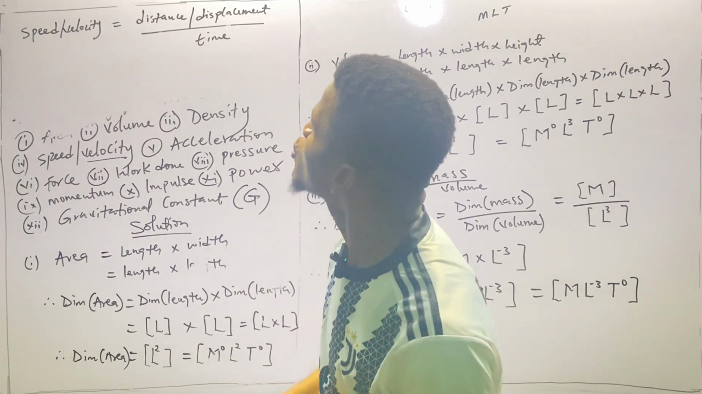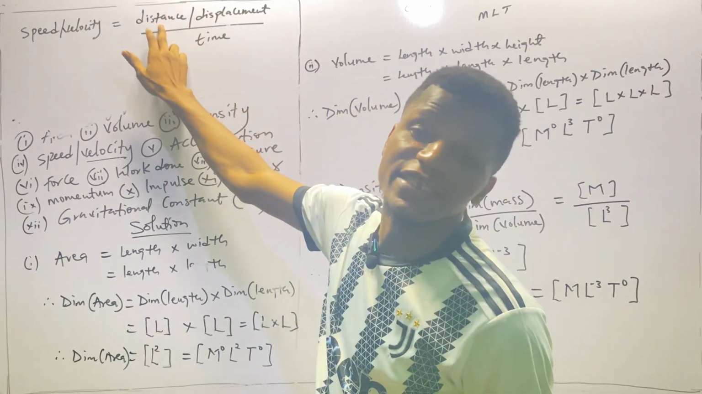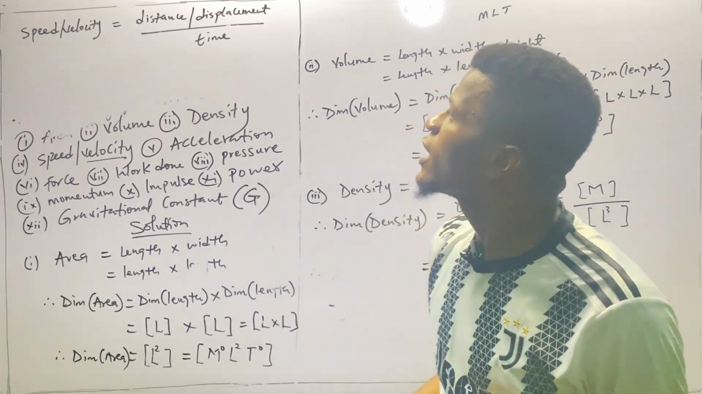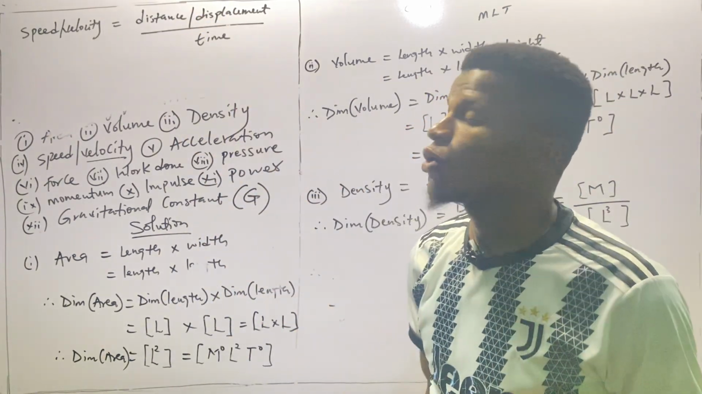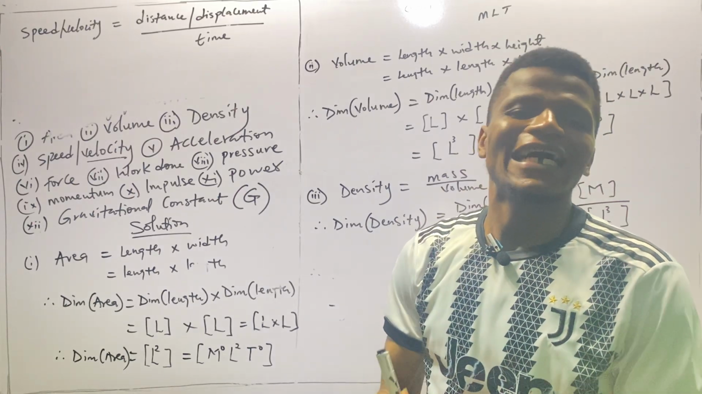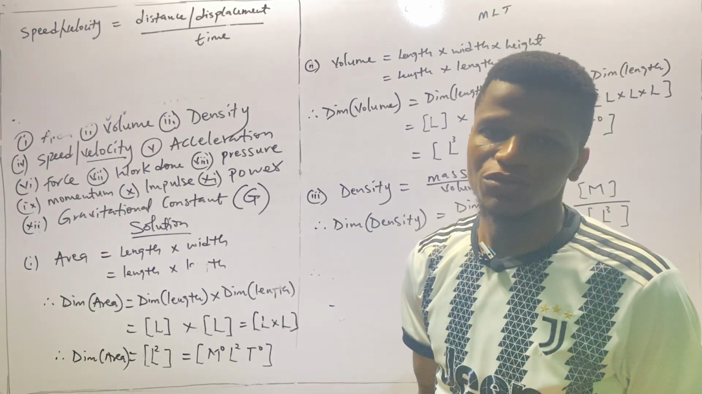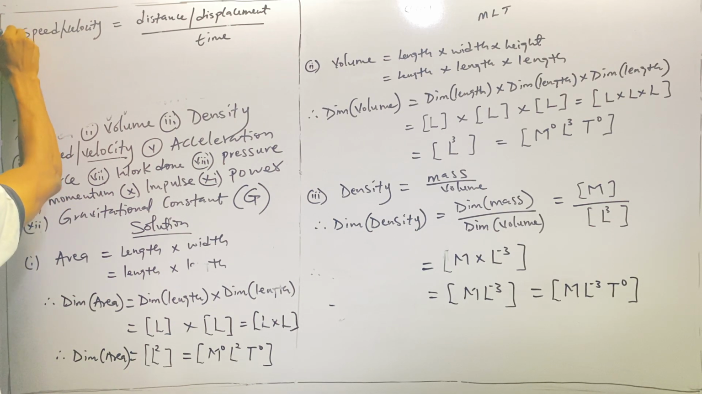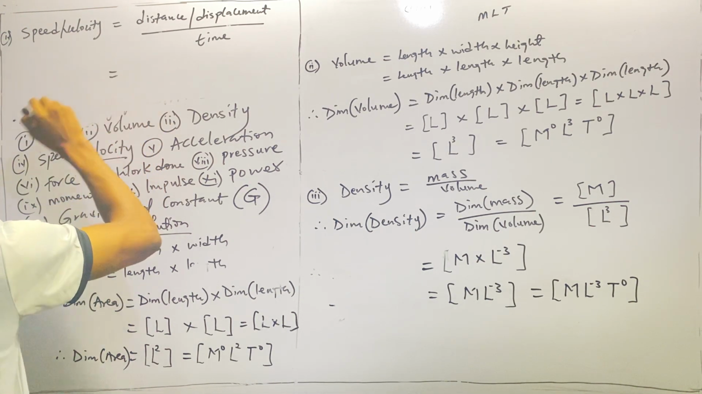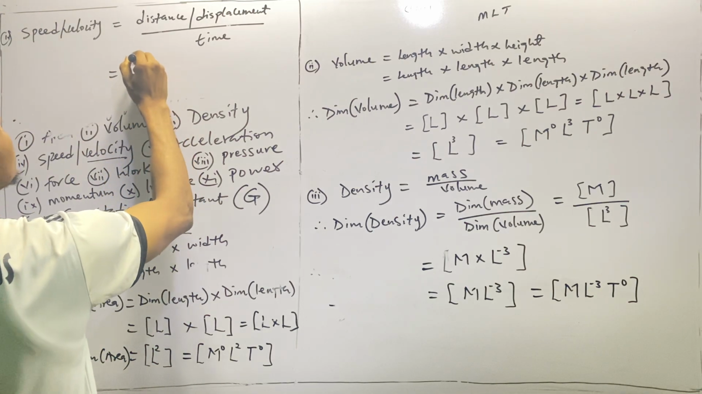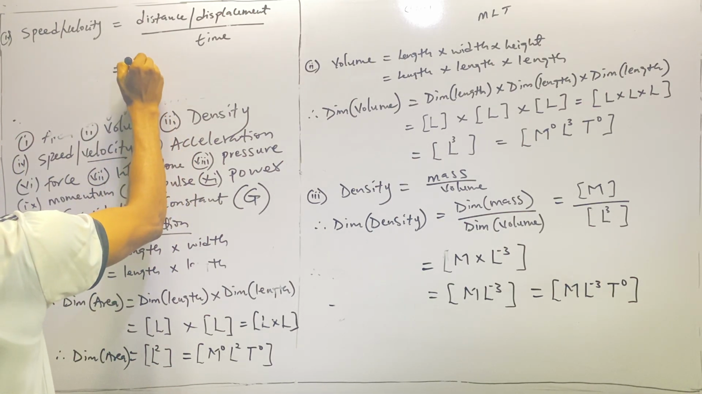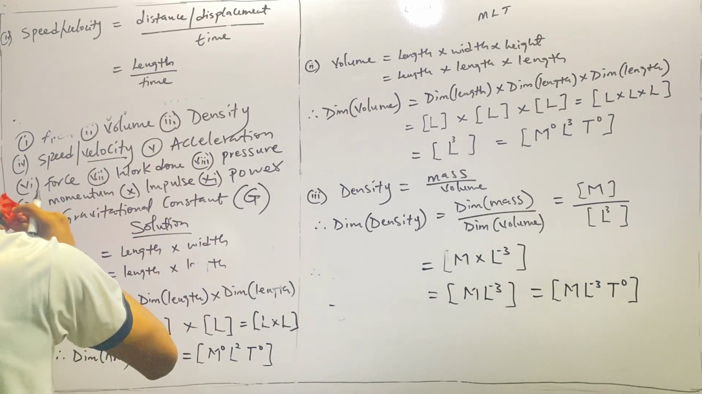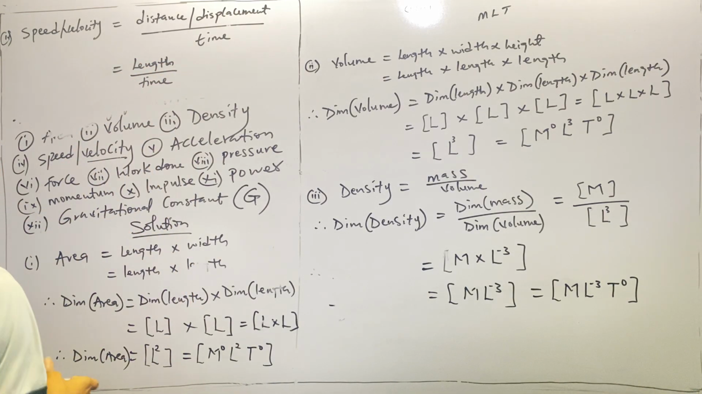That is the explanation. So whether displacement or distance, both of them mean one thing: length. So we can use length to replace any of them. That's why I put them together, because they are the same thing. Therefore, they will have the same dimension. So we have velocity, which will be equal to length over time.